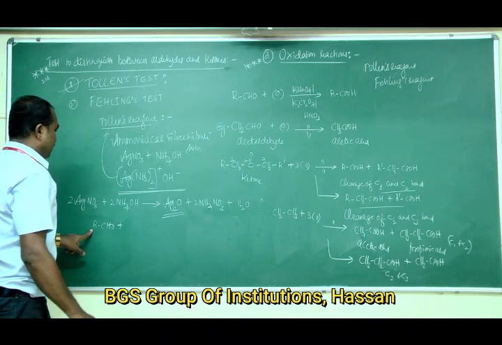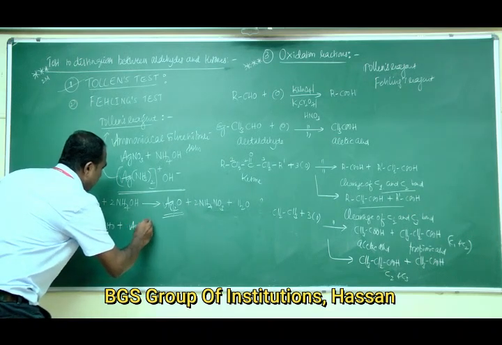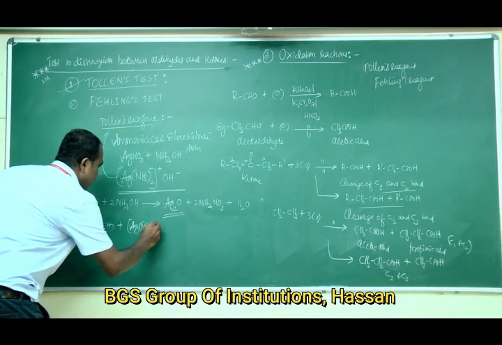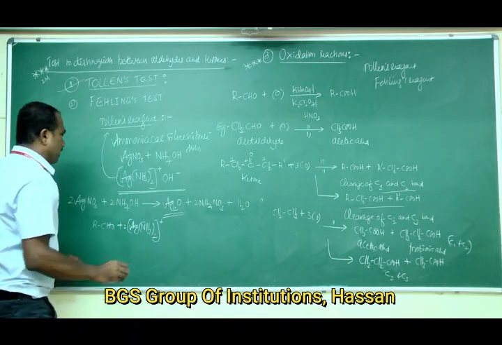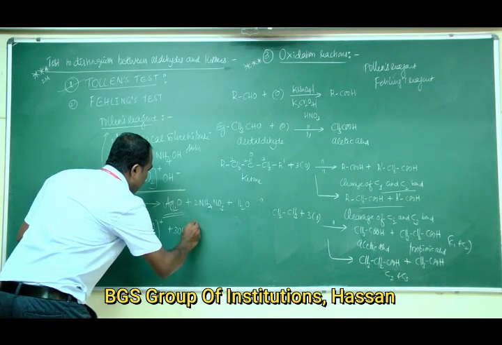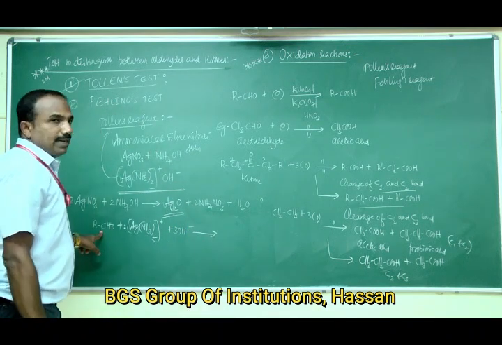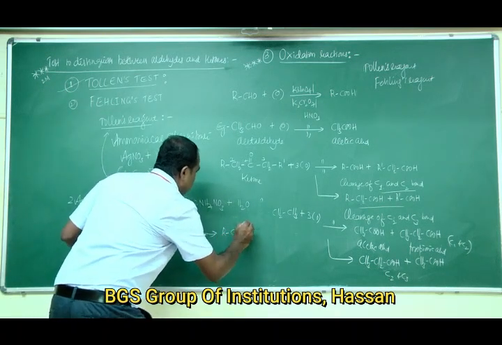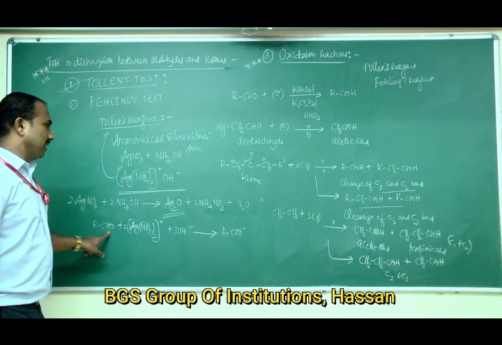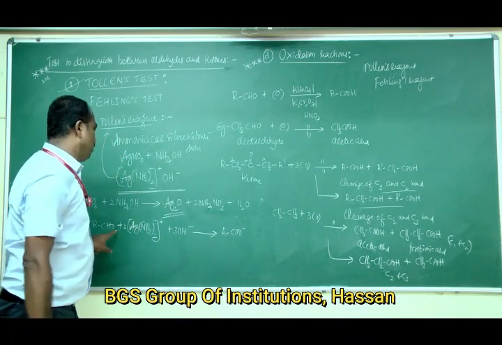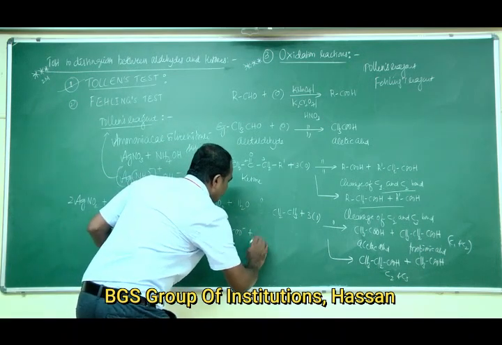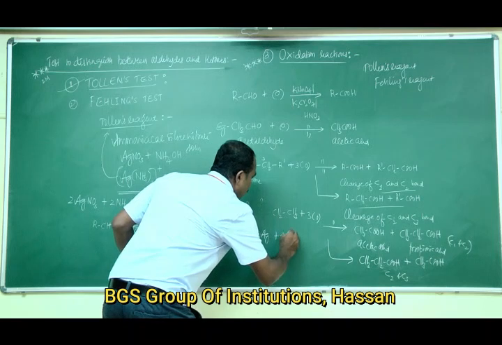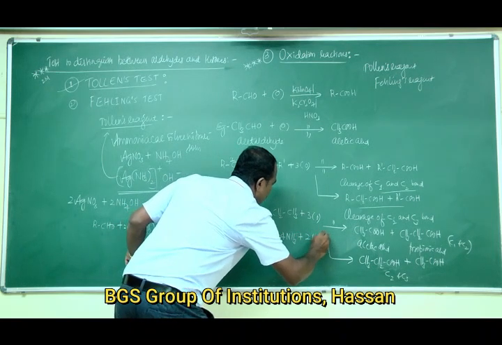RCHO plus 2Ag(NH3)2+ plus 3OH- gives the carboxylate anion RCOO- plus the shining silver mirror, that is metallic silver, 2Ag, plus 4NH3 plus 2H2O.